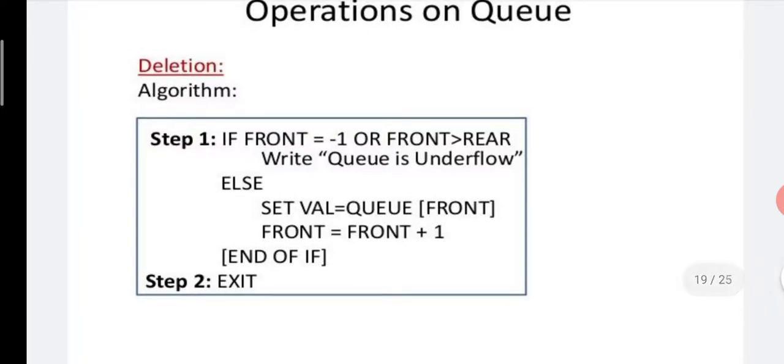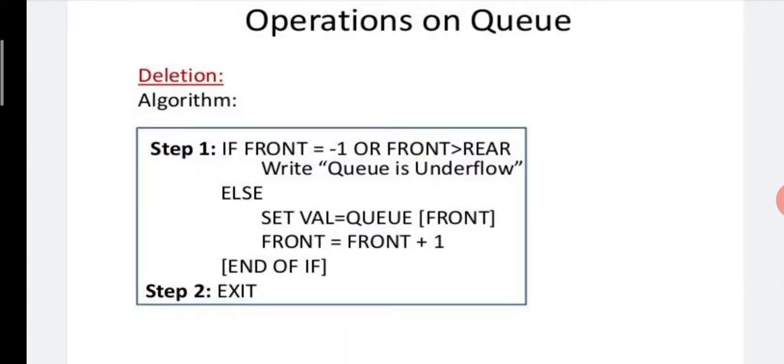Otherwise, else set value is equal to Q[front]. Suppose a Q contains only one value, then this value is deleted from the Q. Then we have to perform the operation DQ.